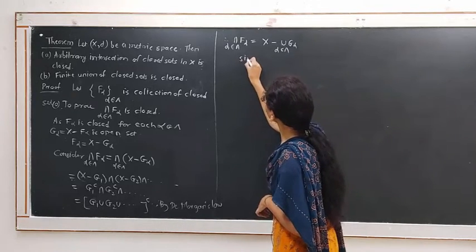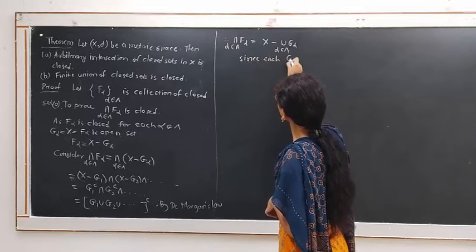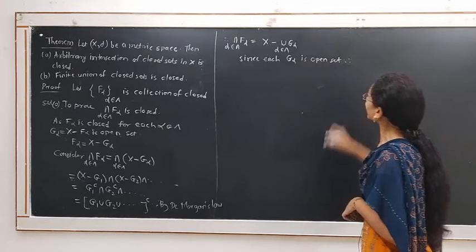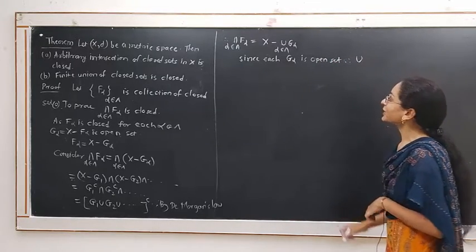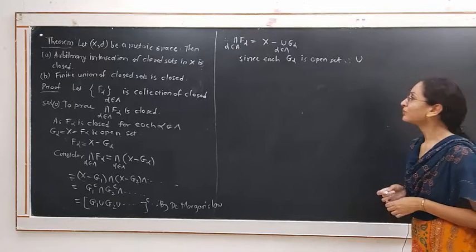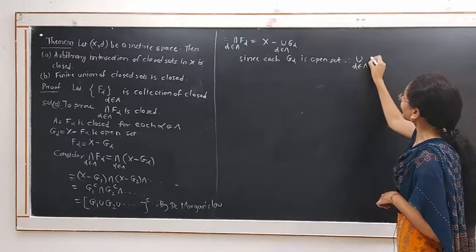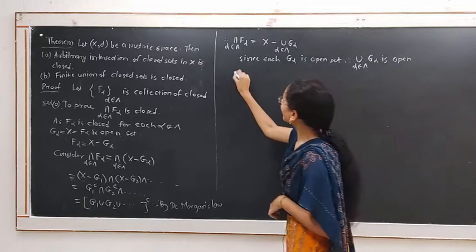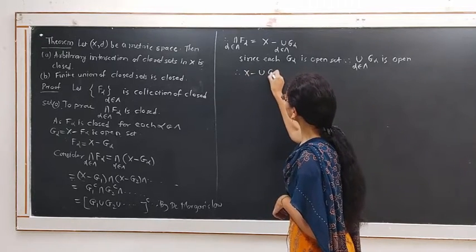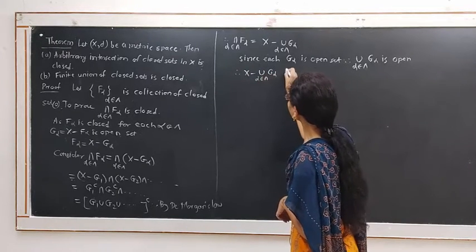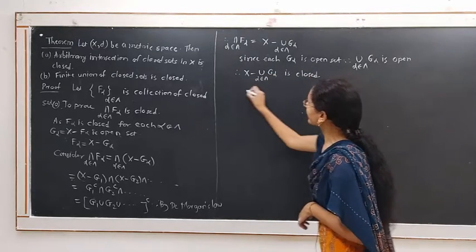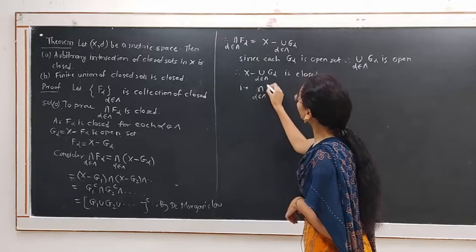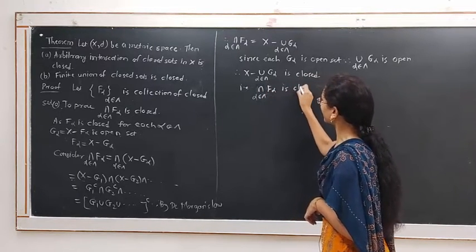Since each G alpha is an open set, the arbitrary union of open sets is an open set, by the earlier theorem, for which alpha belongs to the index set, G alpha is open. Therefore, X minus the union of G alpha is closed. That is, the intersection of F alpha, alpha belongs to the index set, is closed.